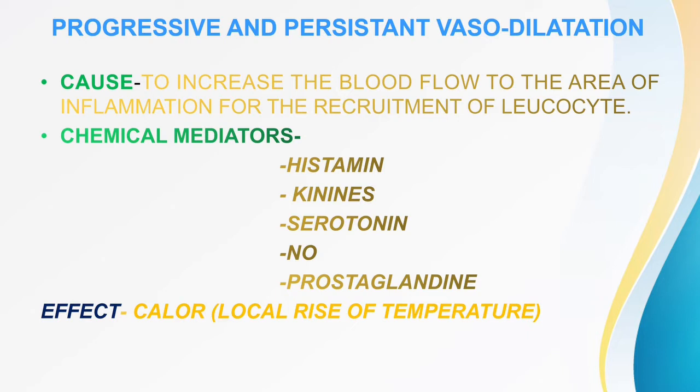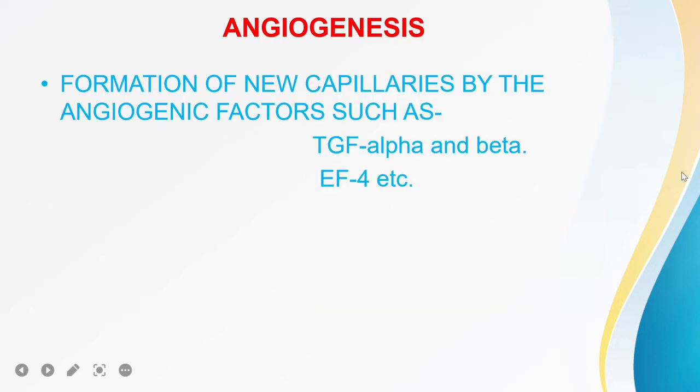Now we are moving on to our next slide, that is angiogenesis. Angiogenesis means synthesis of new blood vessels. Genesis means synthesis, angio means vessel. So new blood vessel formation is angiogenesis. Why does angiogenesis occur? It occurs to supply more blood to the area. The aim is the same, just to recruit more and more leukocyte, more and more neutrophil to the area of inflammation or infection, to engulf more and more microbes, right?